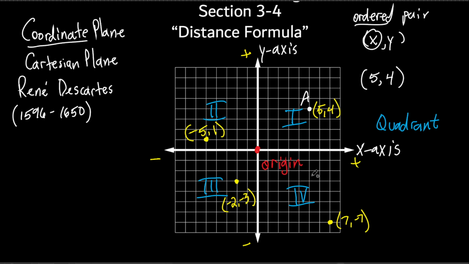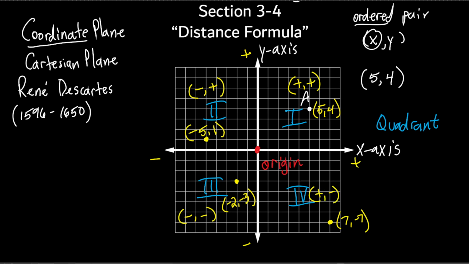All right, this is what Trent was talking about. In the first quadrant, every single point is going to have the signs positive, positive. You see that? Because to get to the first quadrant, you have to go to the right, which is positive, and you have to go up, which is positive. So it's positive, positive. What are my signs going to be in the second quadrant? Negative, positive. Okay, the third quadrant? Negative, negative. And then in the fourth quadrant, positive, negative. All right, because we go to the right and we go down.